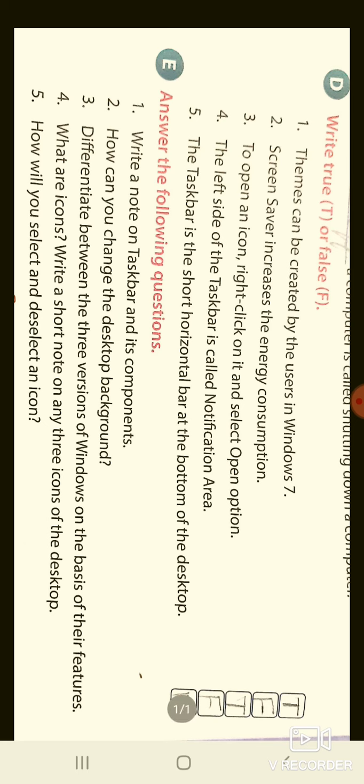So let's move on to the third question. Differentiate between the three versions of Windows on the basis of their features. I discussed this question in the previous class, in which I discussed the difference between Windows 7, Windows 8 and Windows 10, and the differences I have discussed with you.